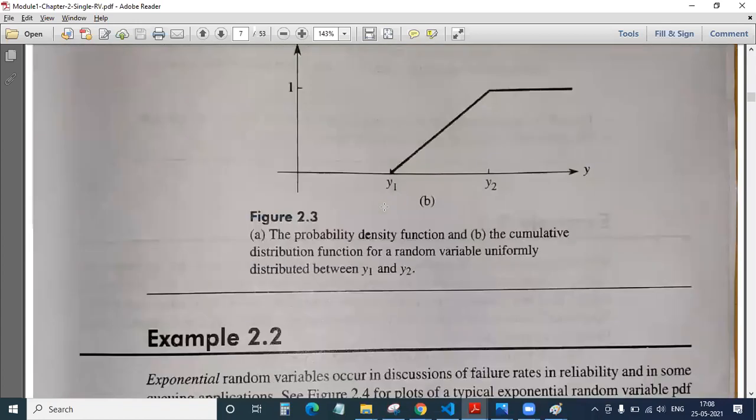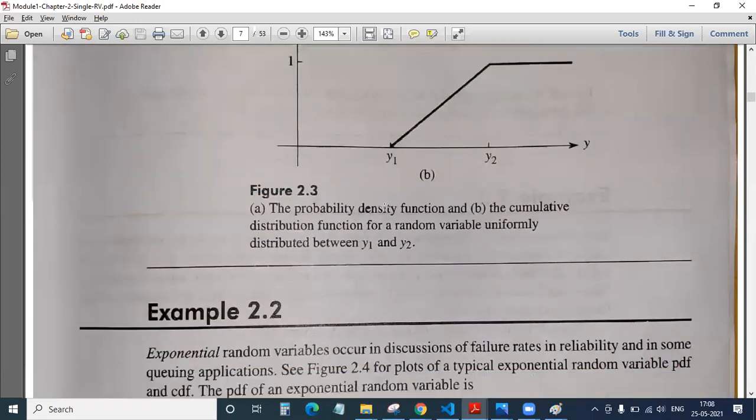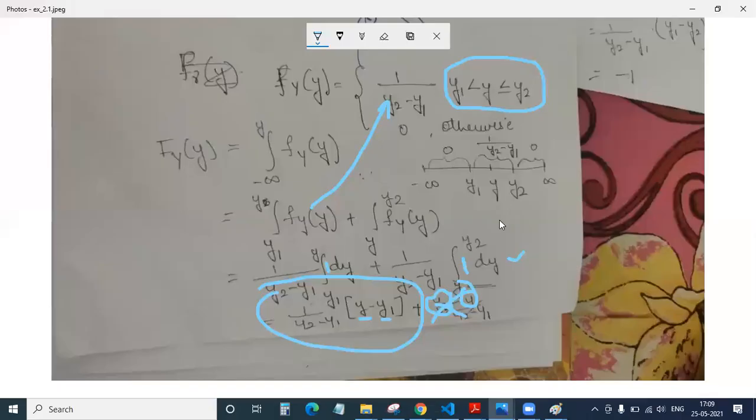So is your 2.1 clear, friends? Any doubts? Please let me know. No, sir. We will be sharing the solved thing, whatever was solved here.